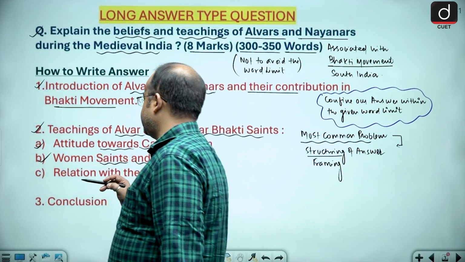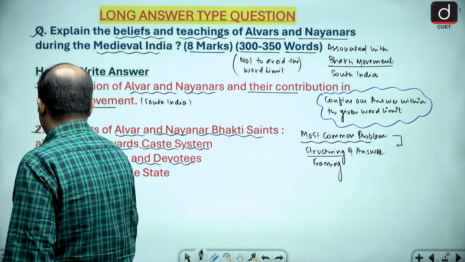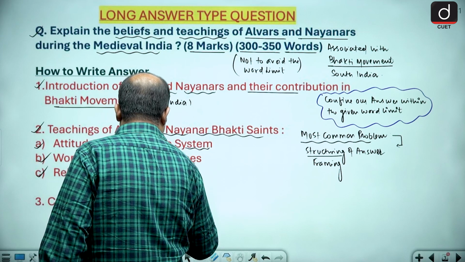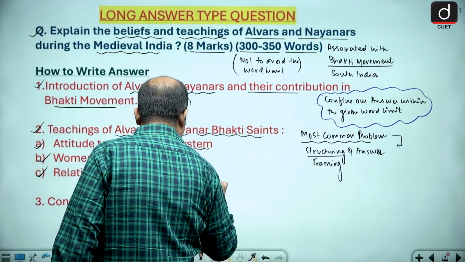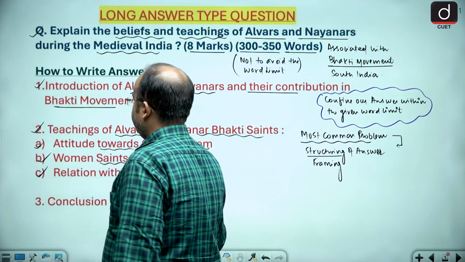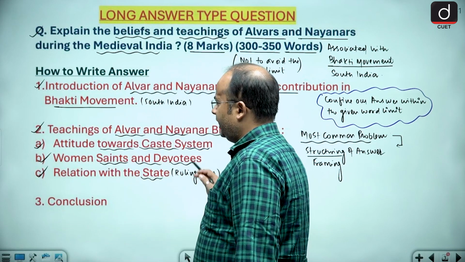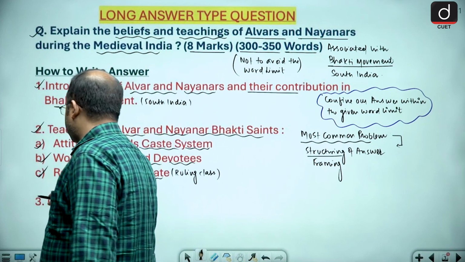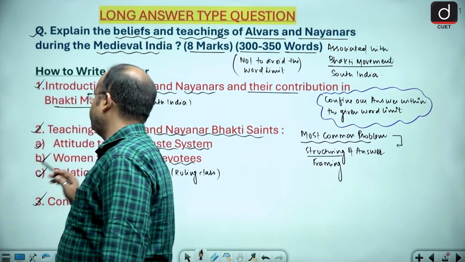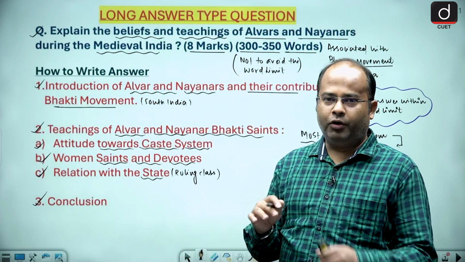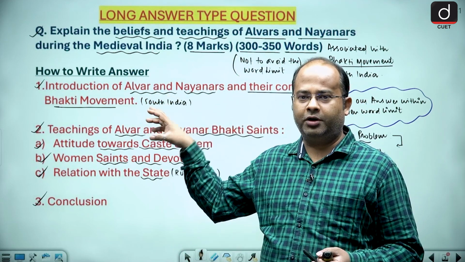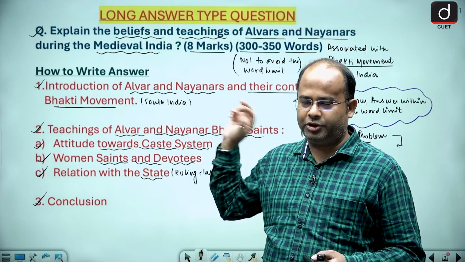Then we will be discussing the relation with the state. Relation with the state means relation with the ruling class. What was their relation with the ruling class? And then we have to give a proper conclusion of the answer, about what we have concluded from this question.